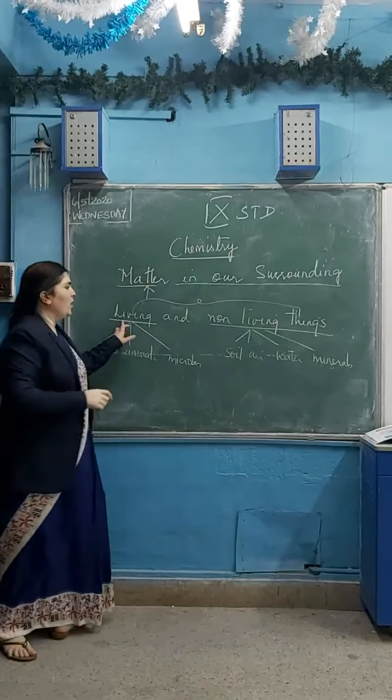What are the different kinds of matter in our surroundings? How will we define matter? You all might have studied this in your lower classes also.